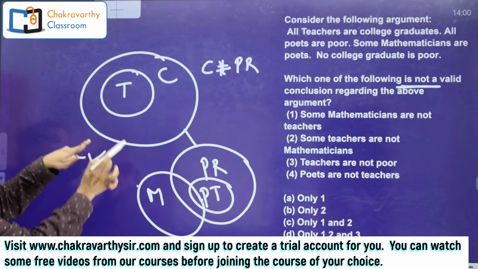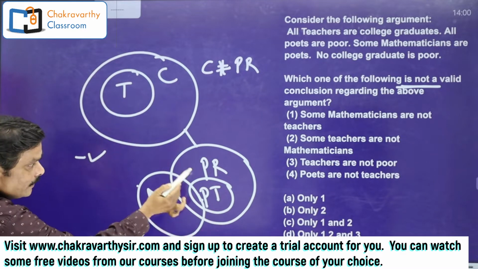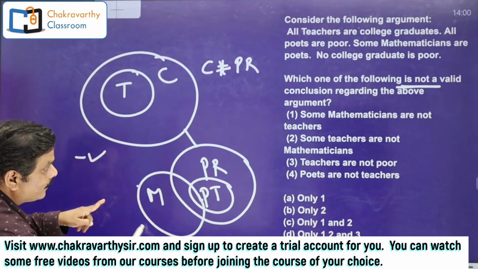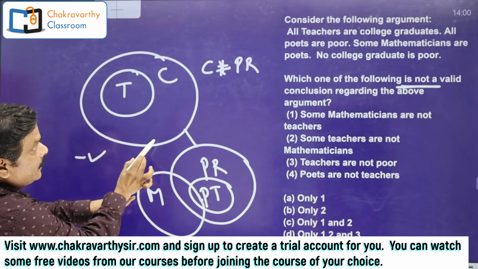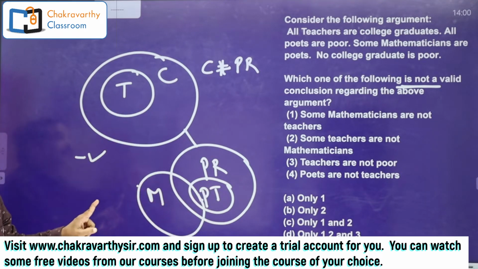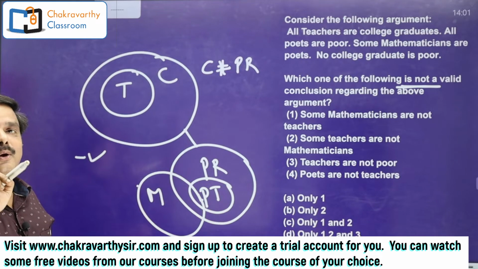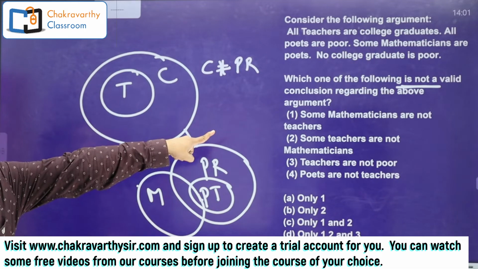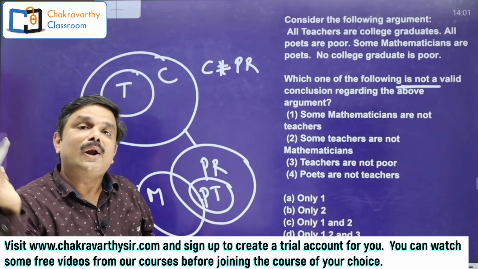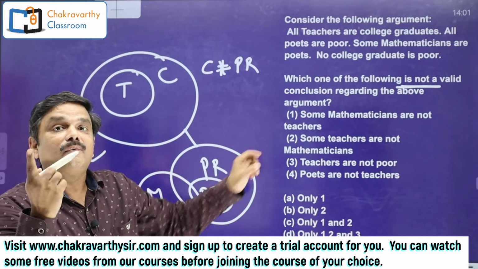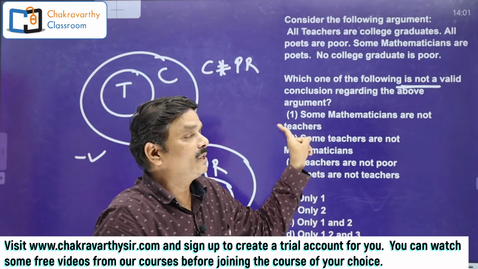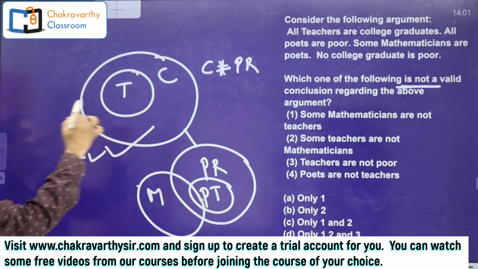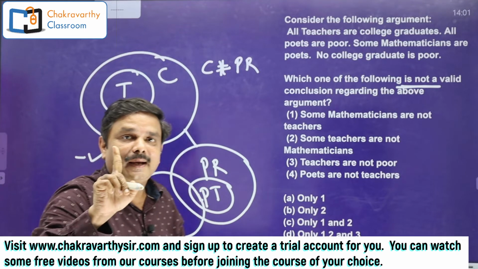This is mathematicians. If you want to draw the teacher circle around mathematicians, of course you can draw, but after drawing the teacher circle here, teachers should be a subset of college graduates. So indirectly, college graduate and poor are going to merge with each other. That means I can never prove all mathematicians are teachers. When you are not able to prove the complementary of that, when you are not able to prove all mathematicians are teachers, it can never be disqualified. Always it is right. This is the logic behind some not.